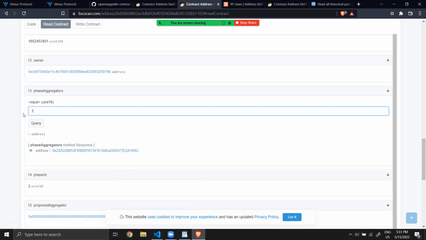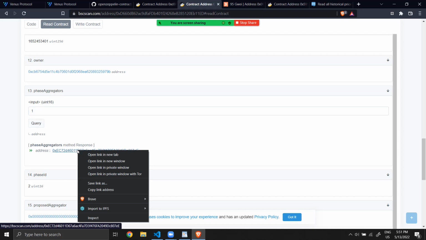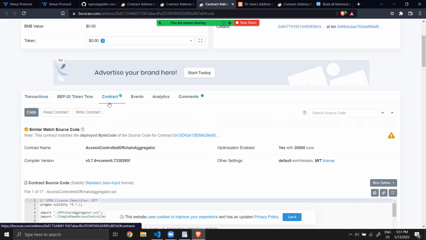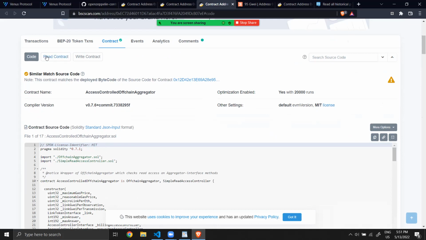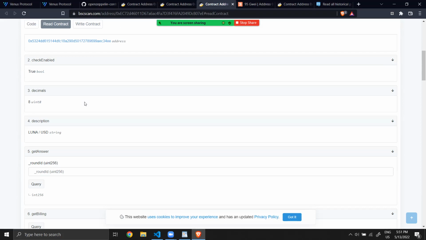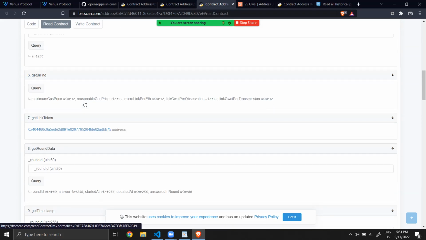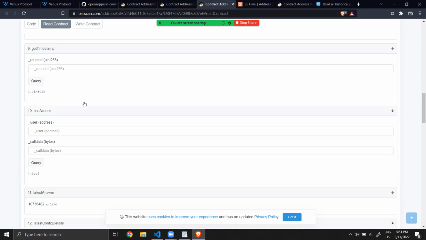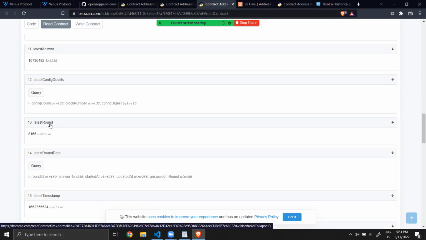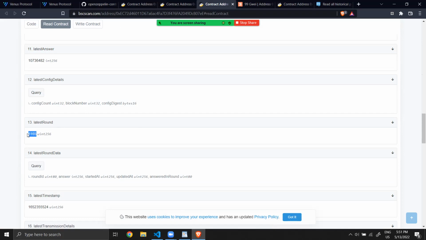And also we can see the code of this. I will show it to you. Contract. So here you can see the problem that happened and caused that problem. So latest round, it means that that aggregator gave that number of different prices. And